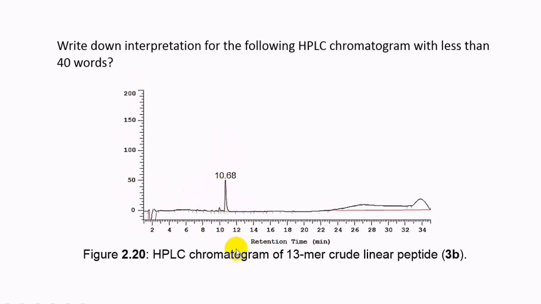We don't have a lot to write about it, just this peak. If you want to write something about this peak, you could say this could be impurities, one of the impurities inside the machine. But this is very important: if you want to speak about this peak, just this peak, that's fine. Use words and text, write words, and give me the explanation.